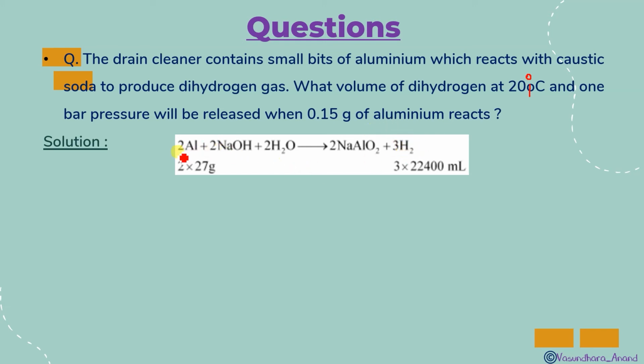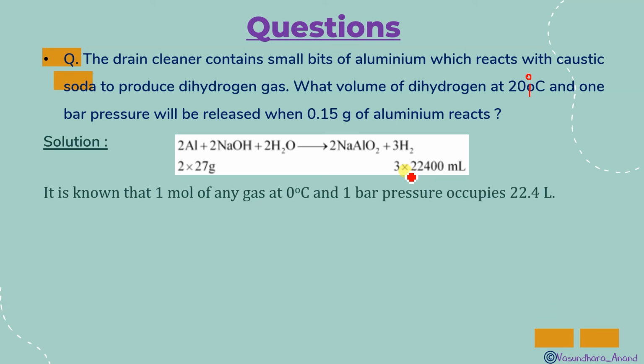So we can say that 2 into 27 gram, this much gram of aluminium is liberating 3 into 22400 millilitre, because 1 mole volume is 22400 millilitre. So 3 moles, that's why this millilitre volume it is liberating. So how much volume will 0.15 liberate, that you have to find first. It is known that 1 mole of any gas at 0 degree and 1 bar pressure occupies 22.4 litre or 22400 millilitre. So 54 gram of aluminium gives this litre.